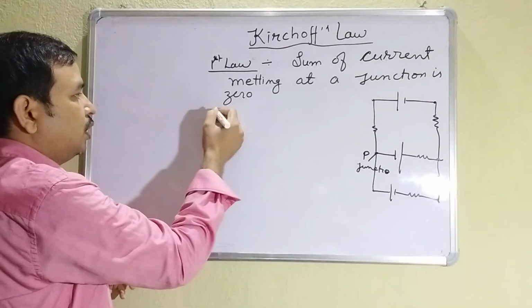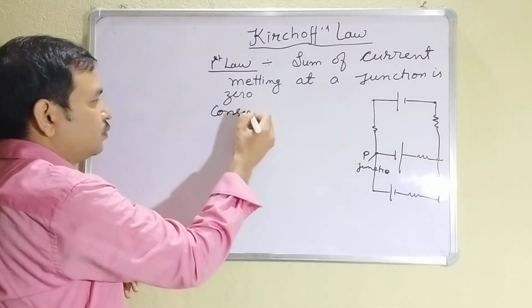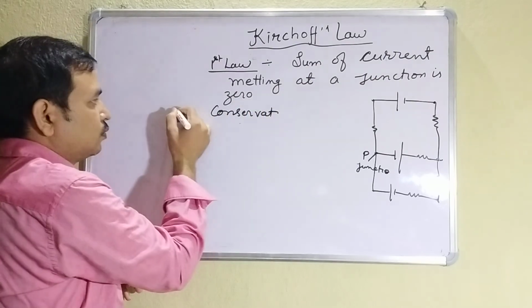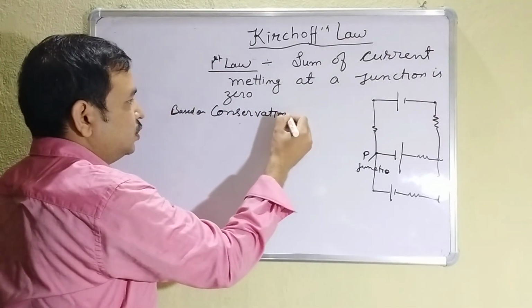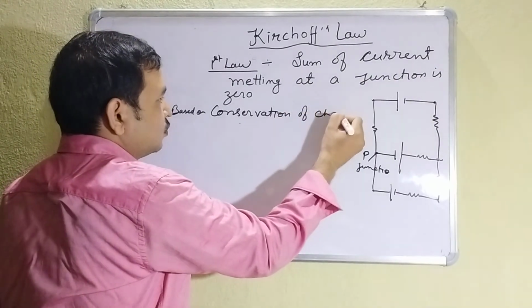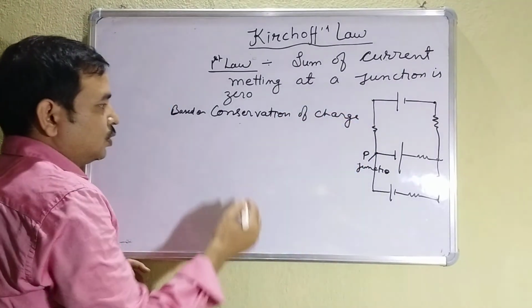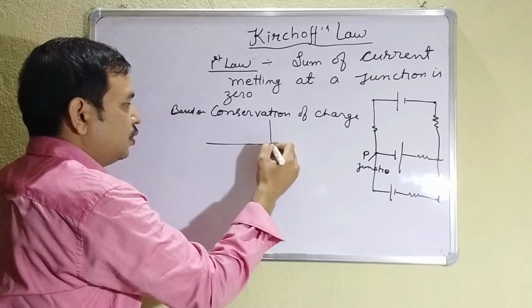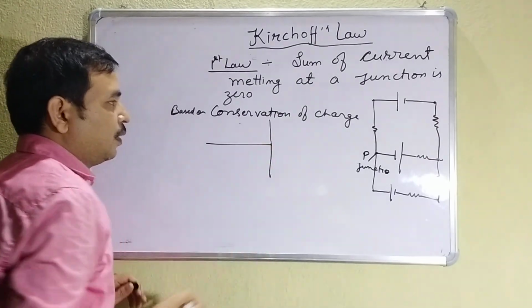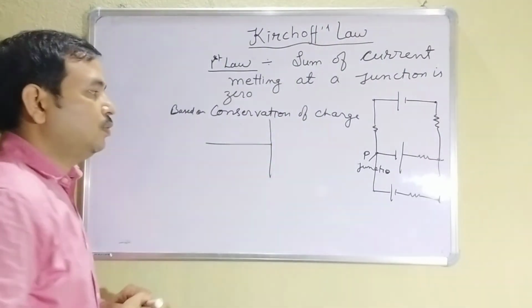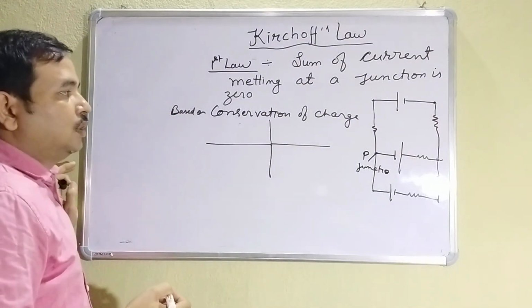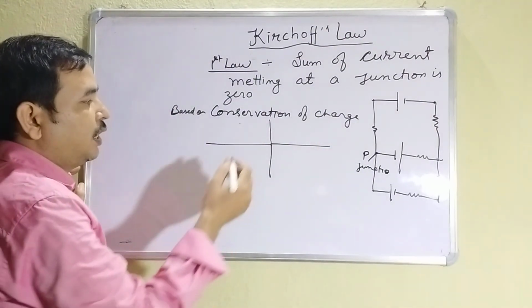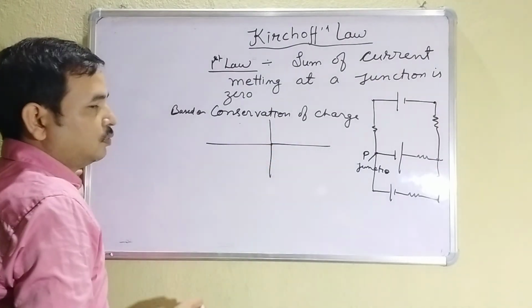This is based on conservation of charge. Suppose this is the point, this is the junction. Now, according to this rule, the sum of the current meeting at a point is 0.